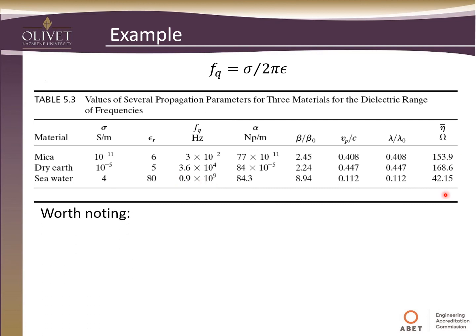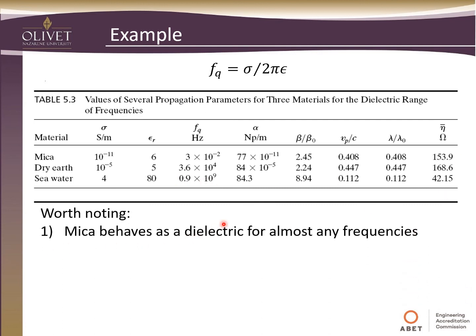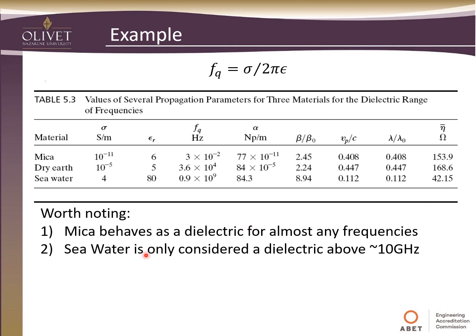Some things worth noting here. Mica behaves as a dielectric for almost any frequency, because this is getting close to DC, right? 3 times 10 to the minus 2. Anything above that is going to look like a dielectric. Seawater is only considered a dielectric above about 10 GHz. That's about X band. Below that, it's not a good dielectric.